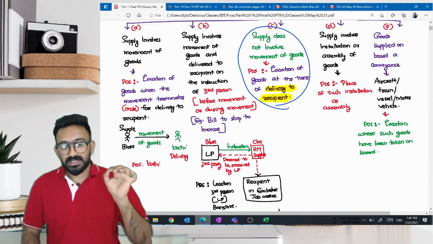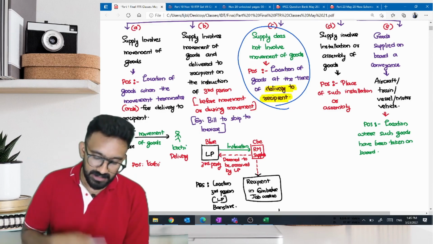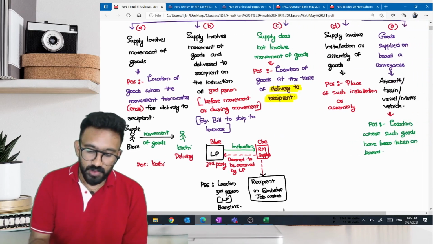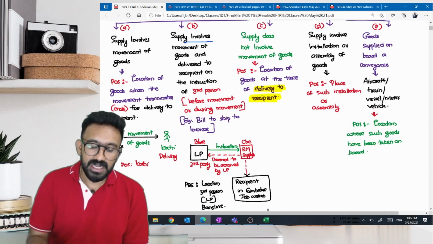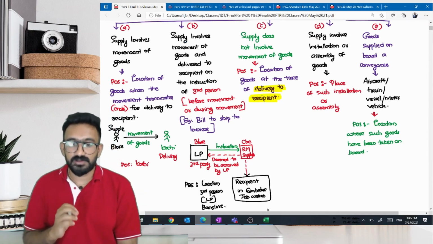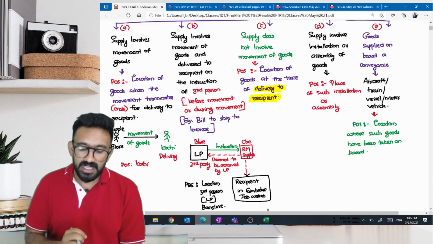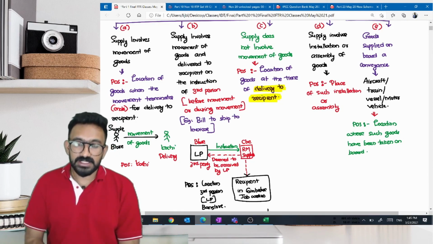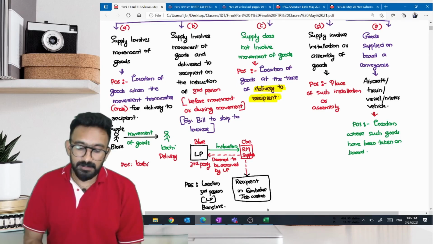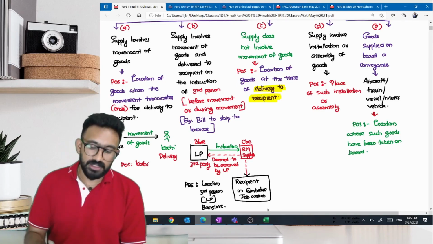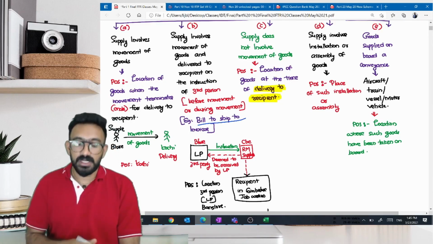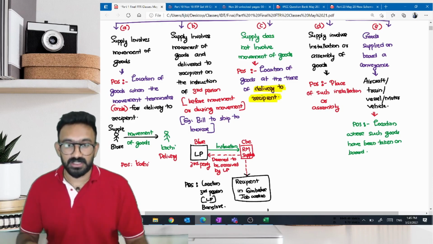Now look at case B, which is a little different. This is purely for the purpose of ITC. You will understand it because we have already seen bill to ship to cases. Section 10.1(b) says if supply involves movement of goods and it is delivered to the recipient on the instruction of a third party, where the instruction could be given before the movement or during the movement, and the invoice is called a bill to ship to invoice. Now, who wants to take the credit is the question.